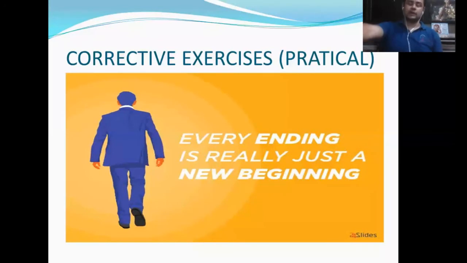You can ask your patient to hold something in his hand if he is able to hold, or otherwise just ask him to press the wall with the shoulder without flexing the elbow. This should not be the movement, this should be the movement only. Okay, we can progress it in the supine line by asking him to hold some weight in his hand and do this movement for the serratus anterior strengthening.